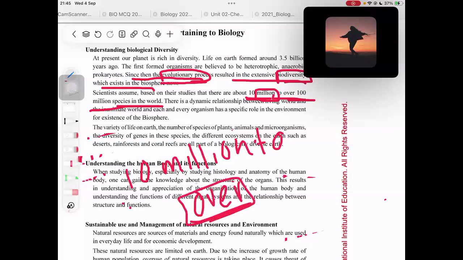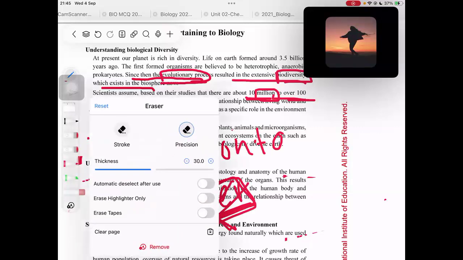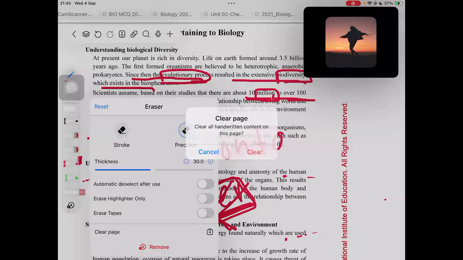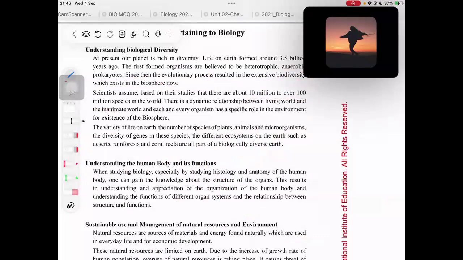Okay, so 10 million to over 100 million species. The word over is important. I think I saw this in one of the term test papers also. They didn't give the marks if the word over was not present. So highlight that part. That is an important structured essay part. Right. And see, highlight this word. There is a dynamic, highlight the word dynamic, relationship between the living world and the inanimate world.